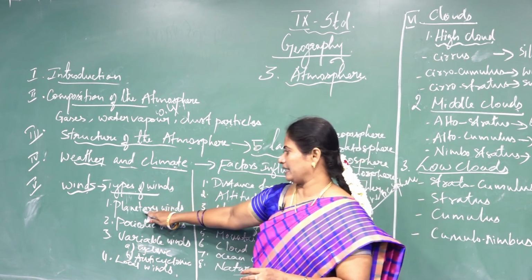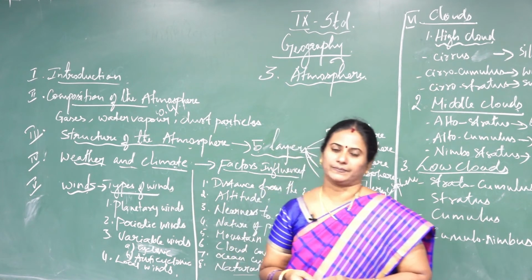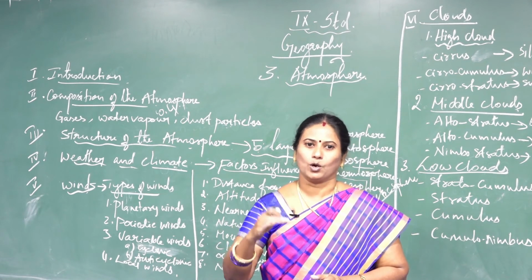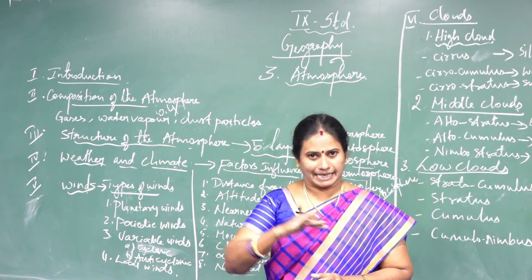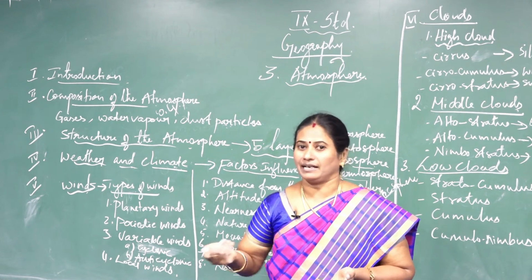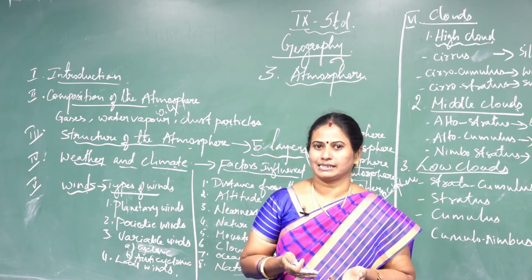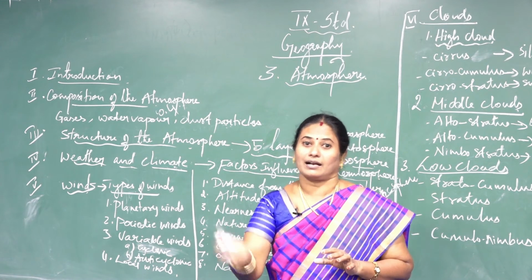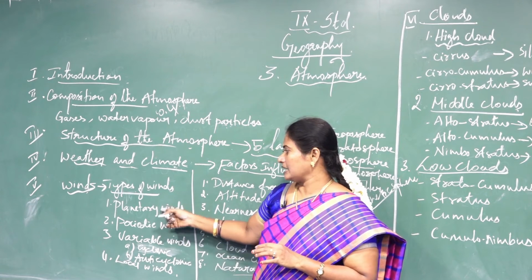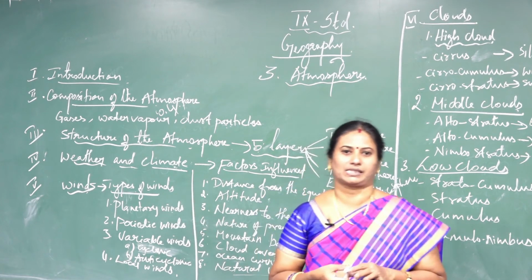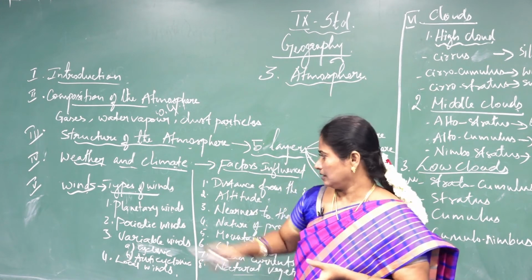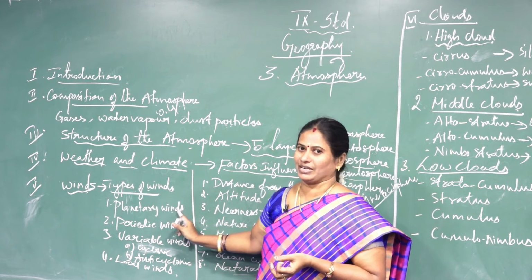First I am going to explain about planetary wind. Planetary wind is when the wind blows constantly in the same direction throughout the year. It is also called permanent wind, or prevailing winds. These are the planetary winds. They are again divided into 3 types: trade wind, easterlies and westerlies. This is about the planetary winds.